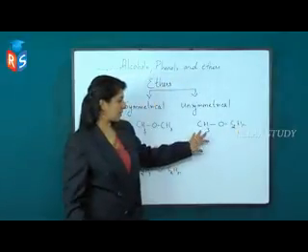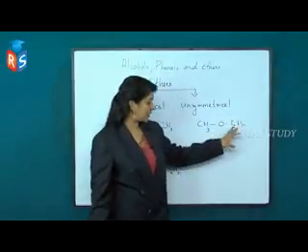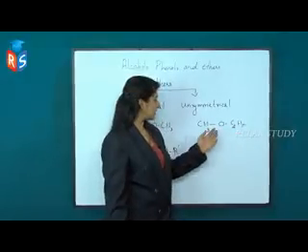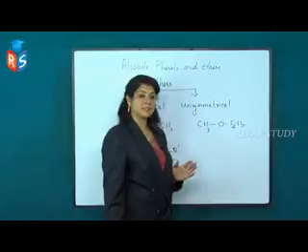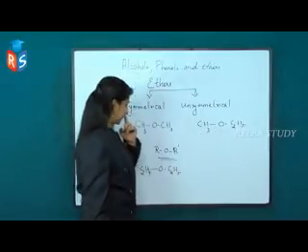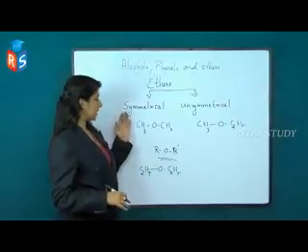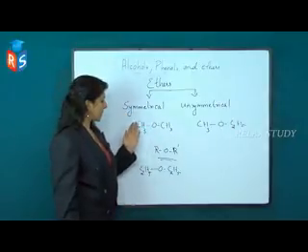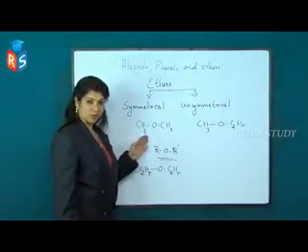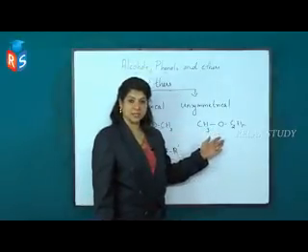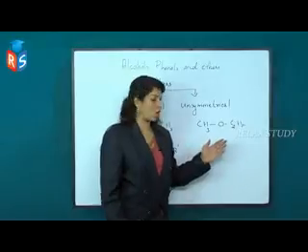Here you can see one methyl group and another ethyl group on either side of the oxygen atom. So this comes under unsymmetrical ether. So ethers are classified into two, symmetrical and unsymmetrical. If two similar groups are present on either side of the oxygen atom, they are called symmetrical ethers, and this is an unsymmetrical ether.